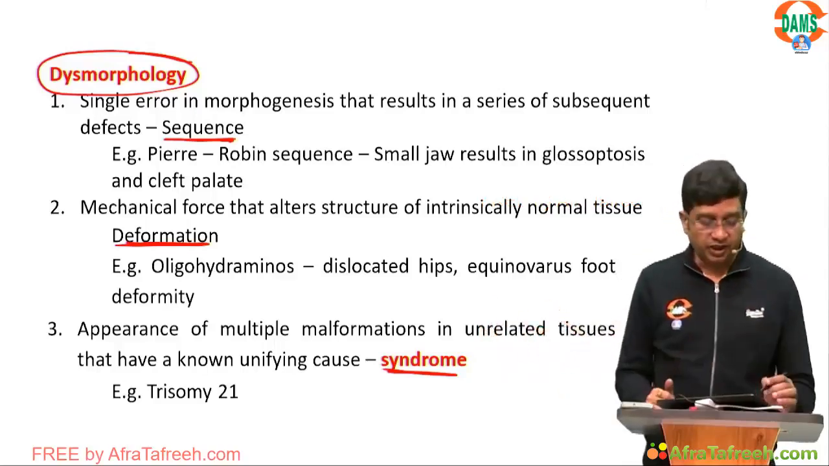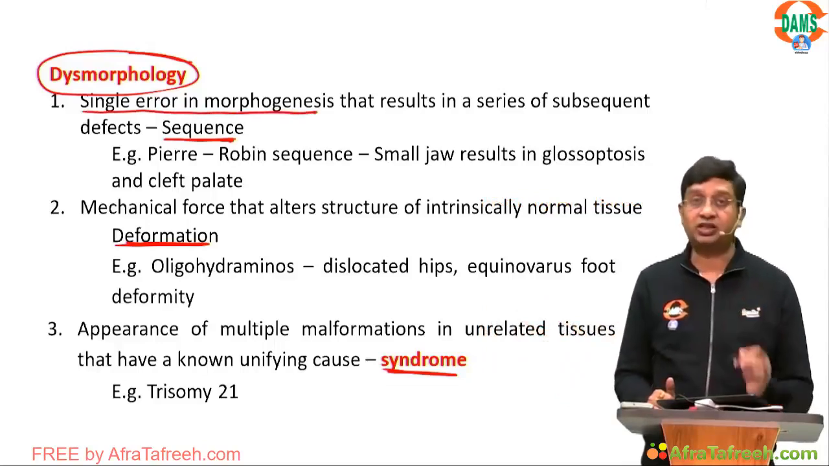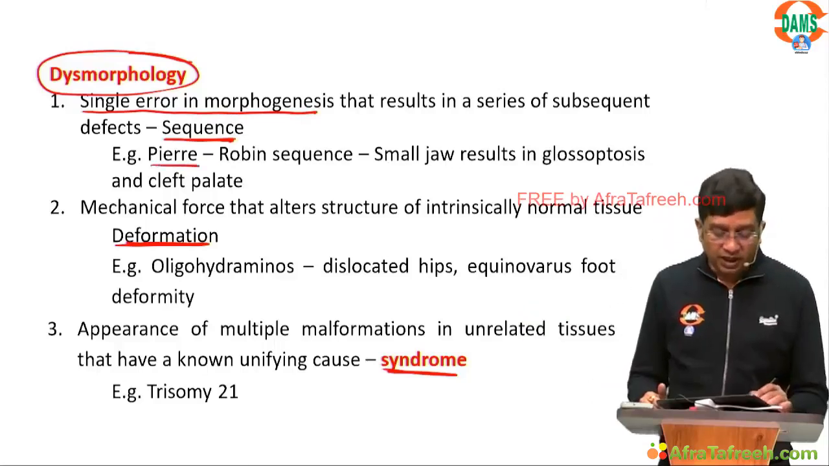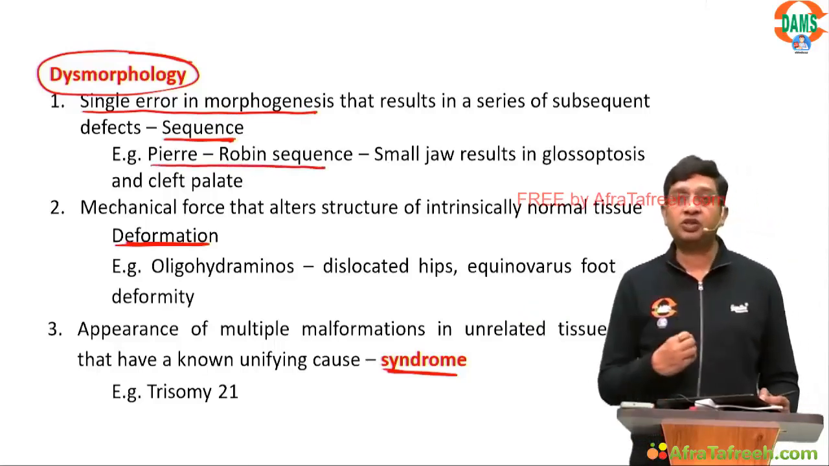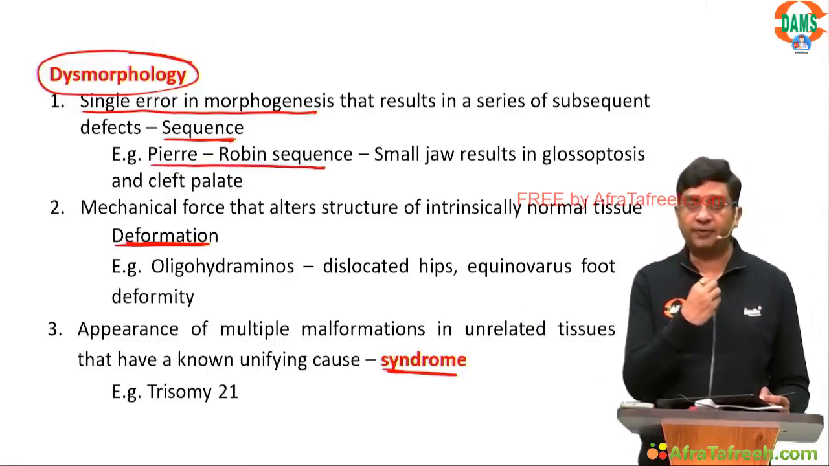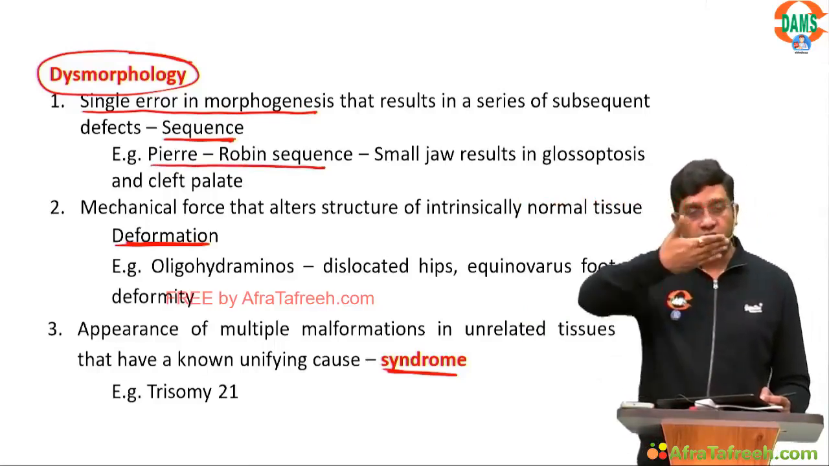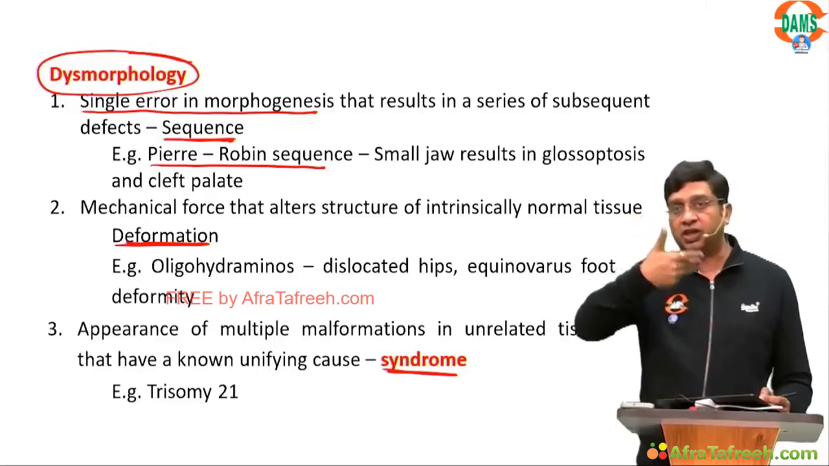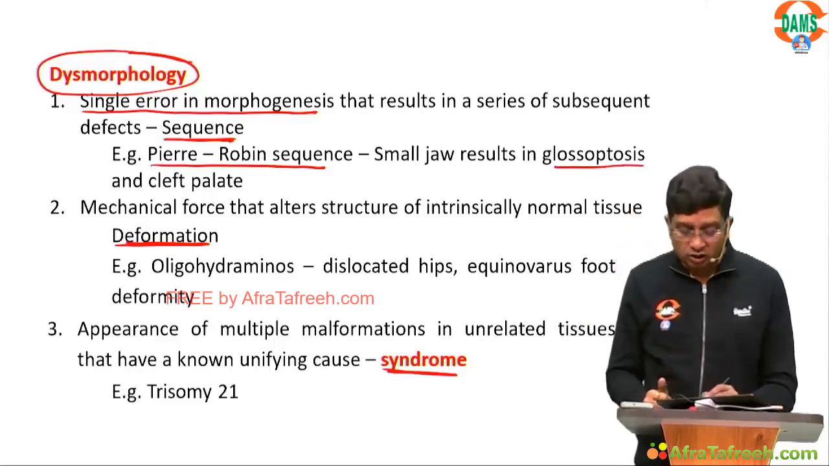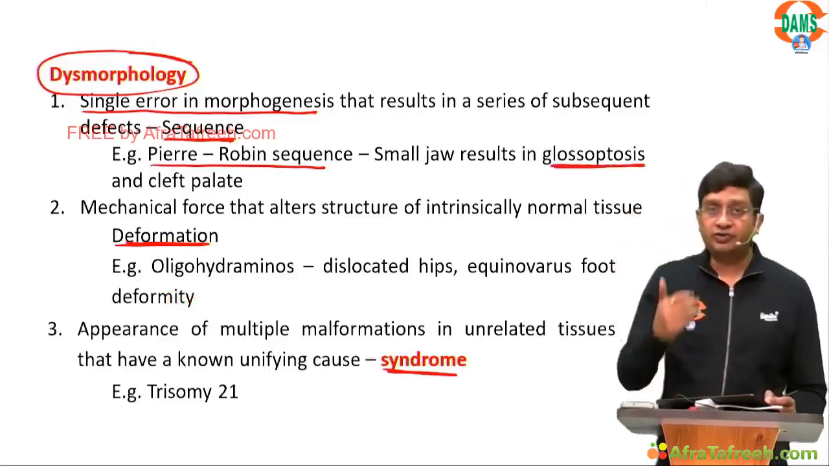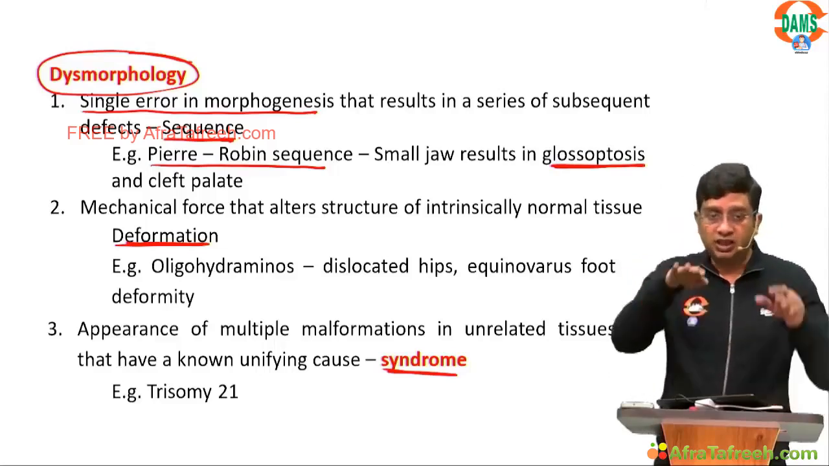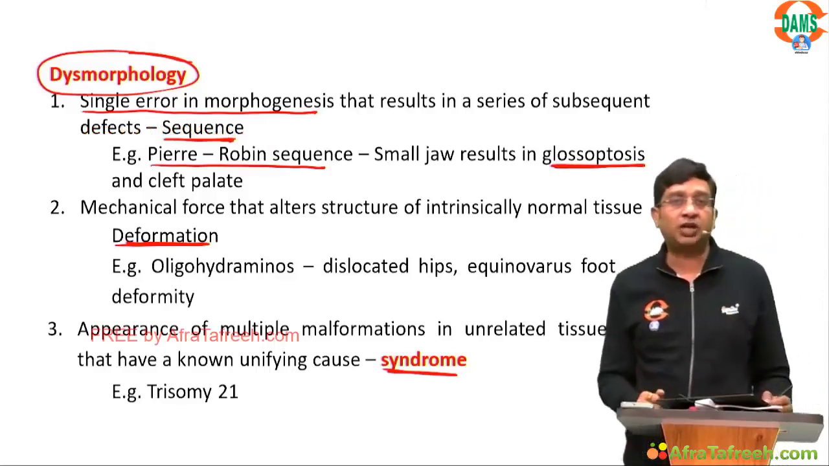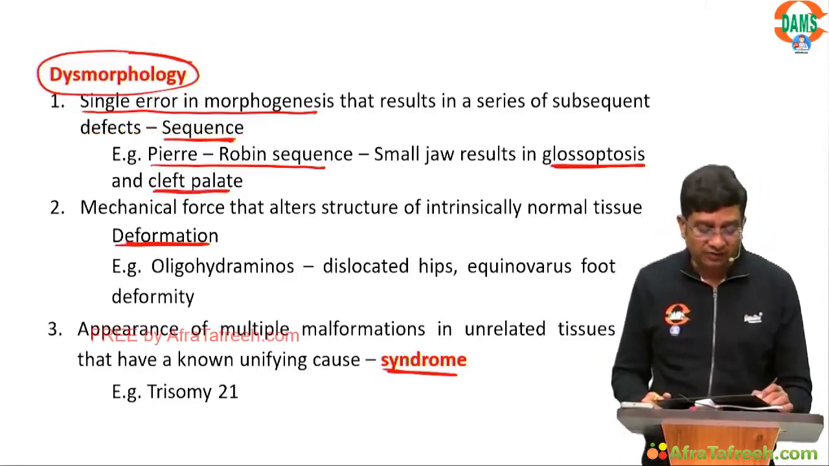Initiation is there, right? So there is a single error in the morphogenesis that results in a series of subsequent defects. For example, Pierre-Robin sequence. In Pierre-Robin sequence, what happens is there is mandibular hypoplasia, small jaw. Due to small jaw, the mandible is basically not developed, so the tongue falls down or becomes posterior. That is glossoptosis. And if the tongue is posterior, the palate is not able to fuse. So there is a defect in the posterior part of the palate. We see it to be the cleft palate, right?